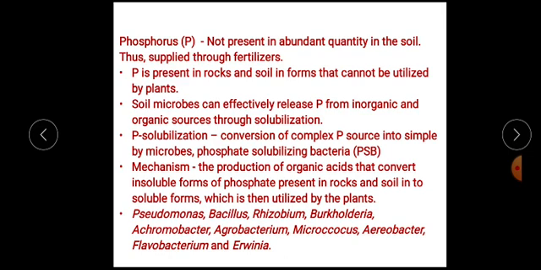Examples of phosphate solubilizers are Pseudomonas, Bacillus, Rhizobium, Burkholderia, Achromobacter, Agrobacterium, Micrococcus, Aerobacter, Flavobacterium, Erwinia, etc.